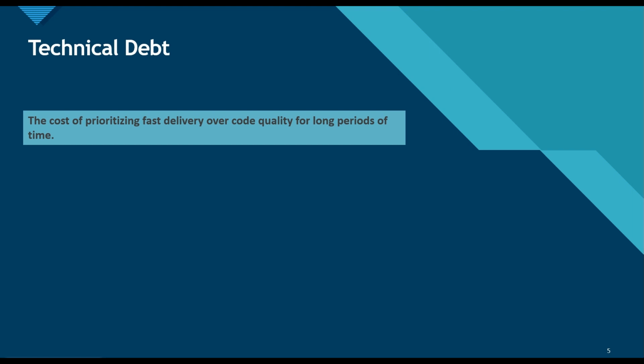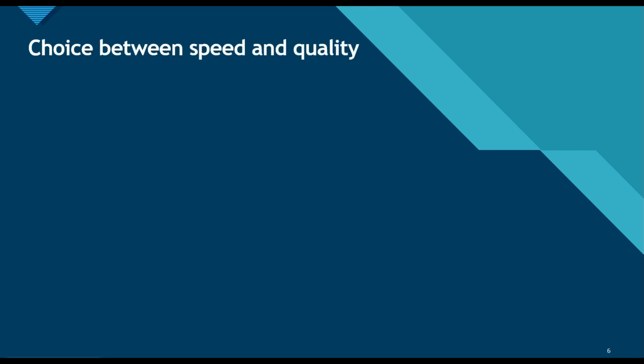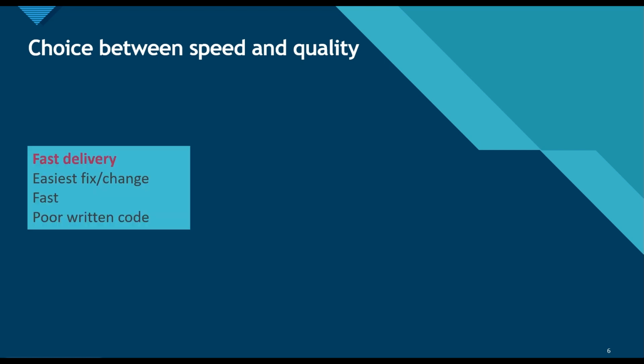Technical debt is the cost of prioritizing fast delivery over code quality for long periods of time. Due to delivering fast, we sometimes skip the quality of the code, and that results in technical debt. Whenever we write code, we choose between speed and quality, right?